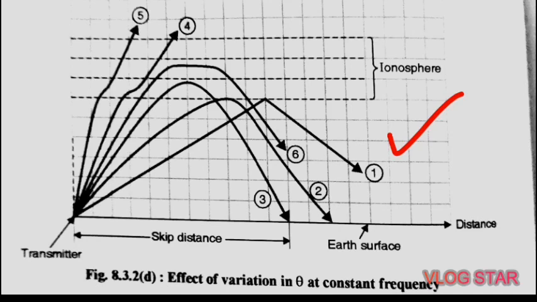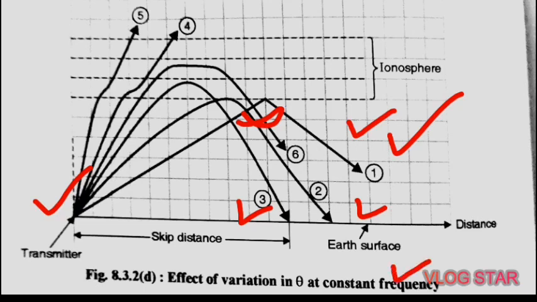Here we can see the angle of incidence theta is quite large for ray 1. This is ray 1, and this is the angle theta, which is quite large, and it is progressively reduced, as represented by ray 2 and ray 3. This angle theta decreases. So due to this reduction in the angle theta, what happened? The rays return at points which are more and more close to the transmitter. This is the transmitter, and this is the earth's surface.